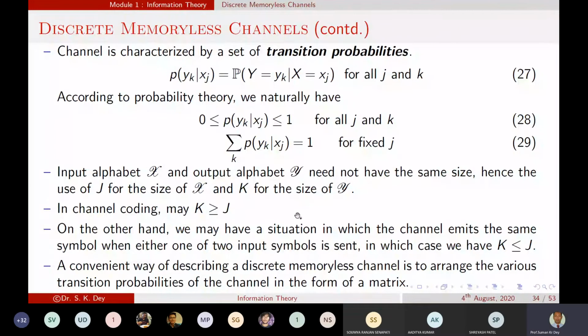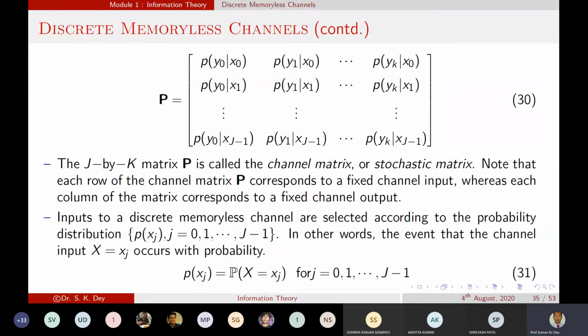So far we have represented the probability using an equation. Now if we represent that probability in terms of a matrix, the P matrix will look like this. This J by K matrix P is called the channel matrix, or stochastic matrix.